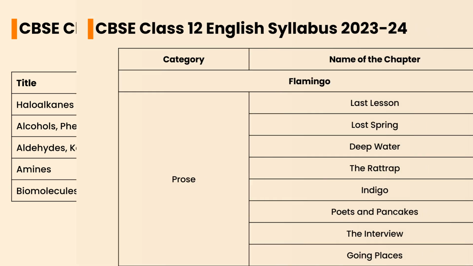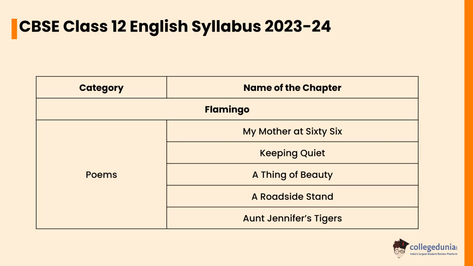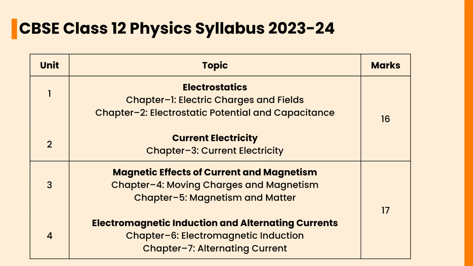Let's check the CBSE Class 12 English Syllabus 2023 to 2024. In Flamingo, the prose consists of Last Lesson, Lost Spring, Deep Water, The Rat Trap, Indigo, Poets and Pancakes, The Interview, Going Places chapters. The poems consist of My Mother at 66, Keeping Quiet, A Thing of Beauty, A Roadside Stand, Aunt Jennifer's Tigers. In Vistas, the chapters are The Third Level, The Tiger King, Journey to the End of the Earth, The Enemy, On the Face of It.